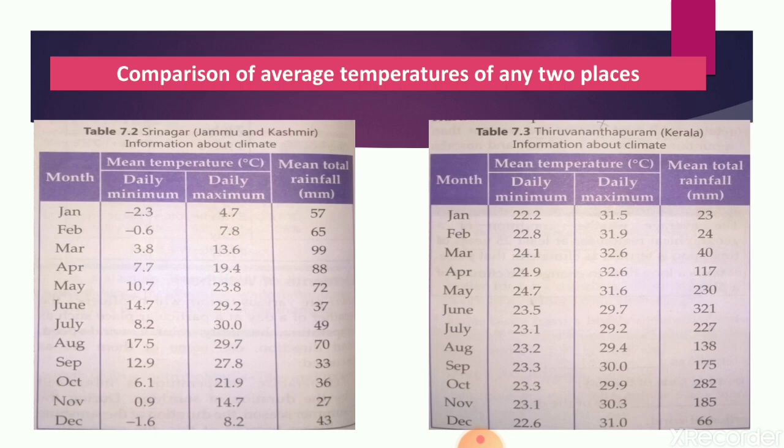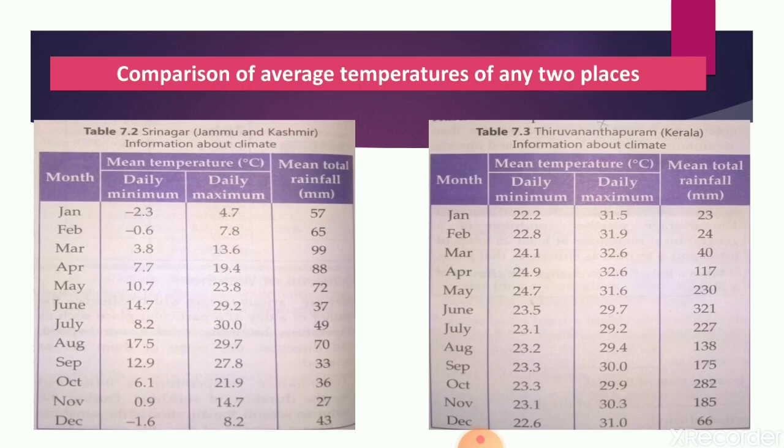And secondly, calculate the mean of such temperatures over certain years. So the result is the average temperature for that month. It helps us to compare the climate of different places. So here, for example, we are comparing the temperatures of Thiruvananthapuram in Kerala and Srinagar in Jammu and Kashmir. So we can find from it that Thiruvananthapuram is very hot and wet, whereas Srinagar is moderately hot and wet in some parts of the year.